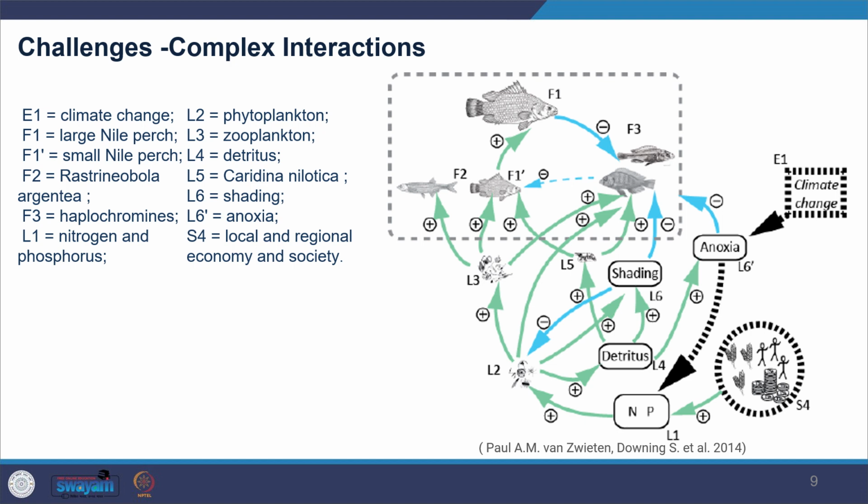In the figure, you can see how the interaction is happening. You can look at the green arrows, which represent growth process, and the blue arrows represent mortality process. The thick dotted lines and arrows represent the complex system interaction which is happening here. So this is just one example of looking at how the interaction is happening.